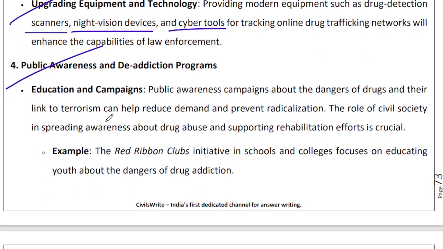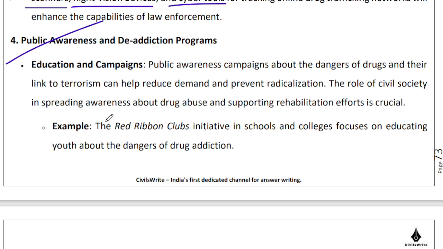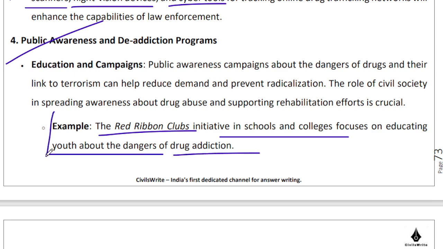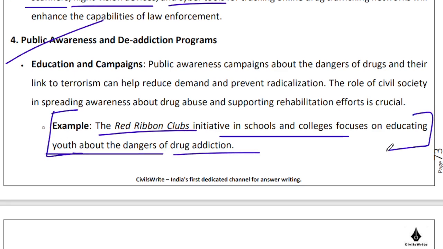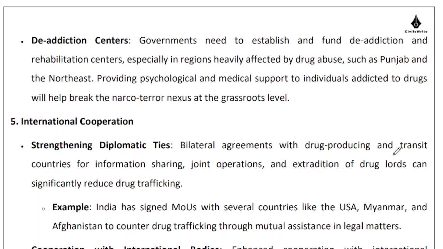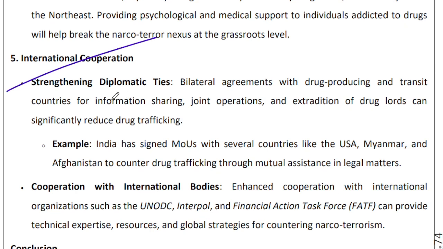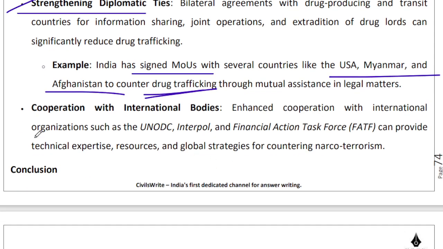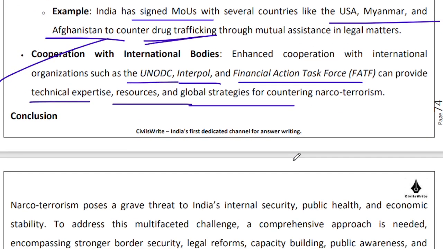We are also running public awareness and de-addiction campaigns and programs in our country. Red Ribbon Clubs are an initiative in schools and colleges focusing on educating youth about the dangers of drug addiction, right? So not only do we need to protect our youth, but we also need to protect our country from this entire menace. There is international cooperation, strengthening diplomatic ties with a lot of countries. India has signed MOUs with the USA, Myanmar, Afghanistan and others to counter drug trafficking through mutual assistance. We are cooperating with international bodies such as UNODC, Interpol, FATF for technical expertise, resources, and strategies to counter narco-terrorism.